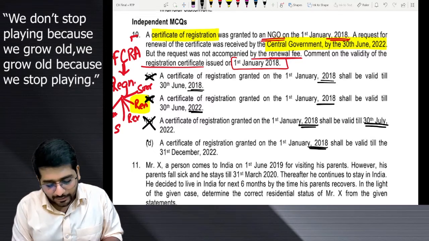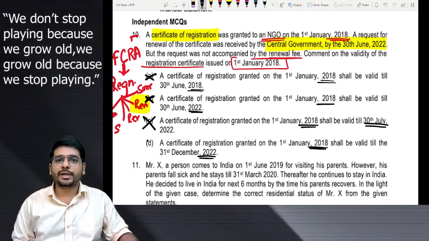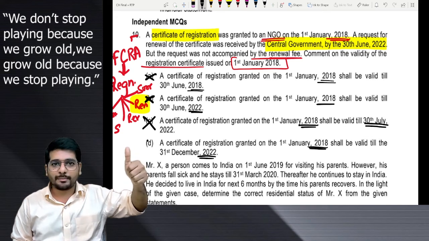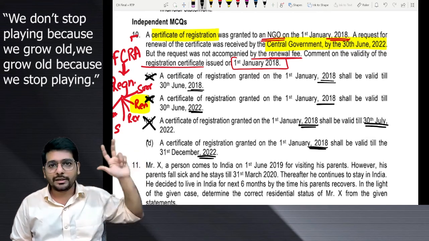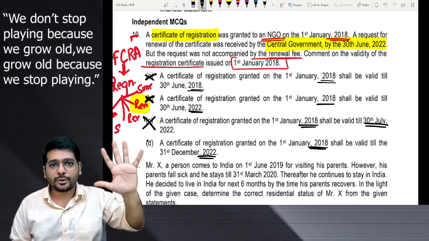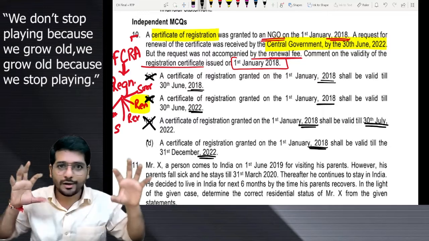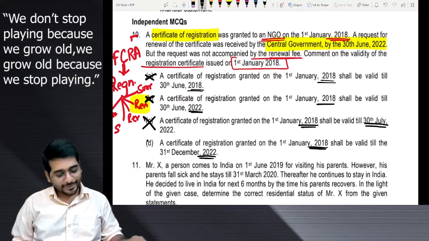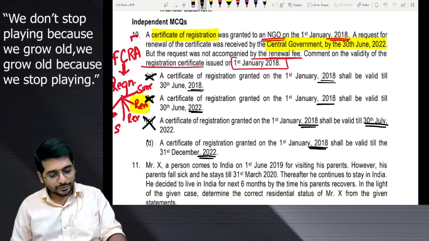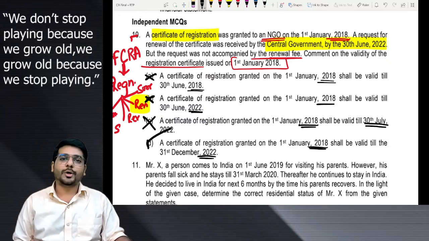1st July 18, valid till 31st December 22. January to December 18, 19, 20, 21, 22. Certificate valid for 5 years. Right? Valid for 5 years. So this will be my correct option.